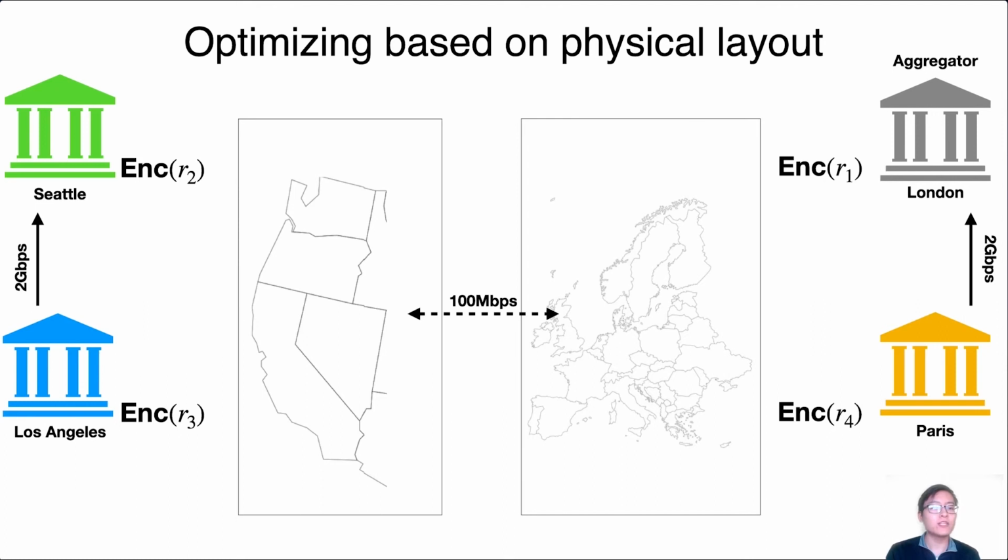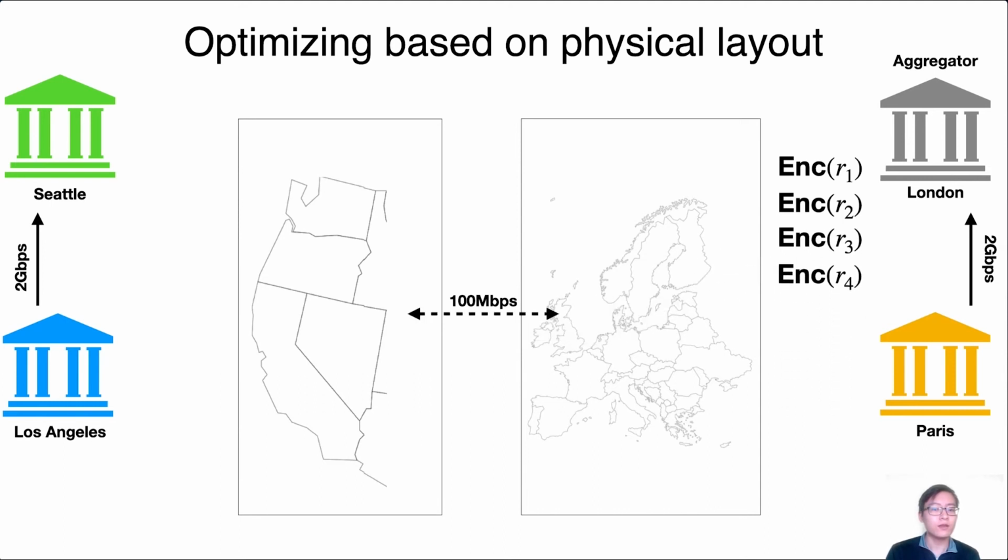So each party begins by sending their encrypted randomness to the aggregator. And in this case, we notice that the green and the blue bank in particular have to send their encrypted randomness over this very slow cross-continental connection. And as I mentioned before, the protocol consists of 2 rounds of interaction. And if you run this protocol many times, the performance hit of sending data over this slow connection is significant.